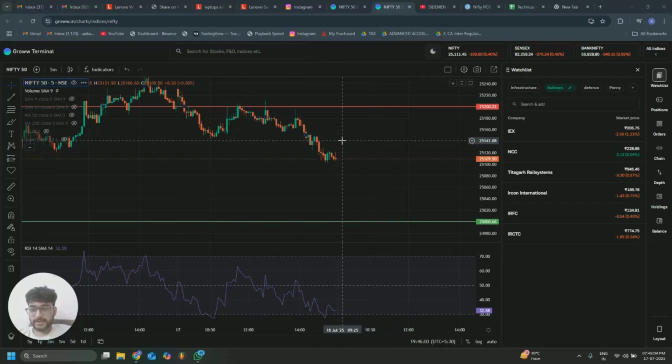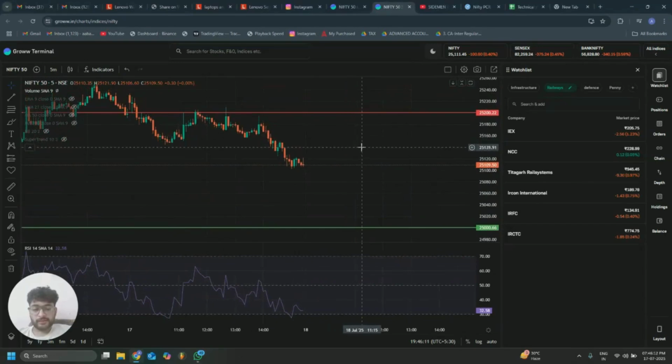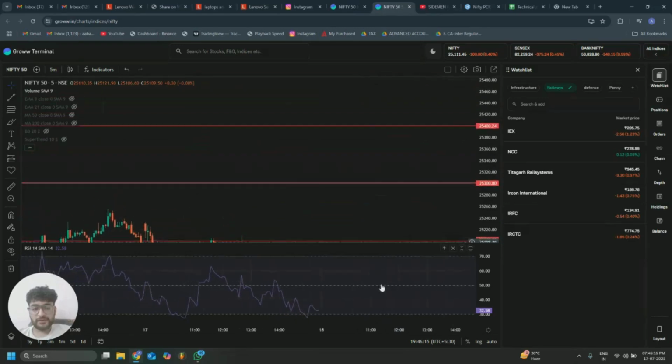Today we'll be looking at the markets on 17th of July and make a prediction for 18th. The support level is at 25k, and the resistance levels are at 25,200, 25,300 and 25,400.